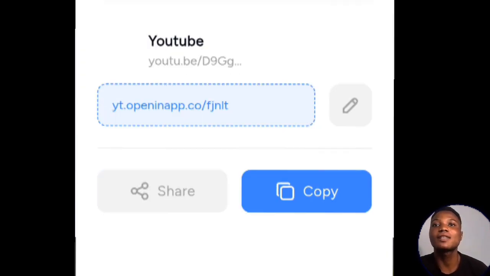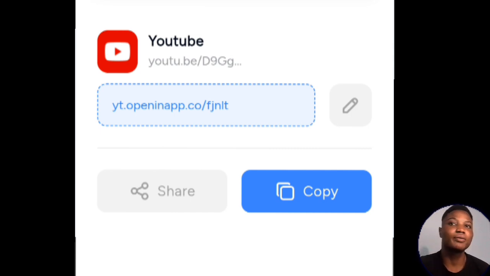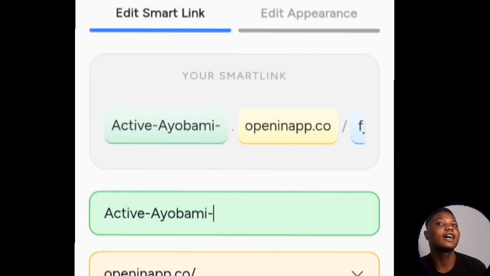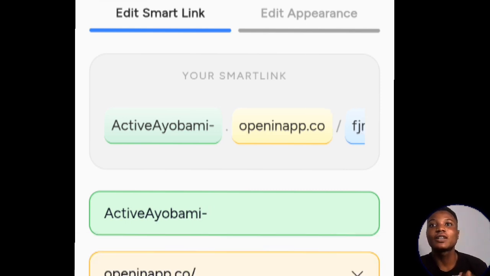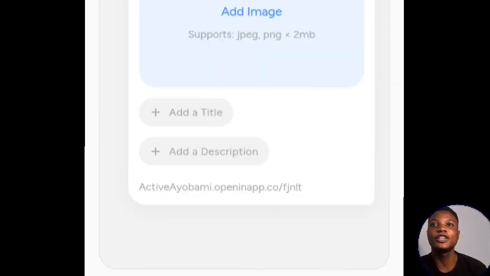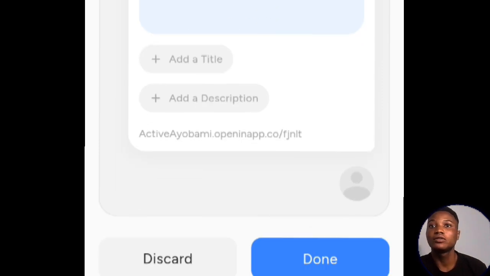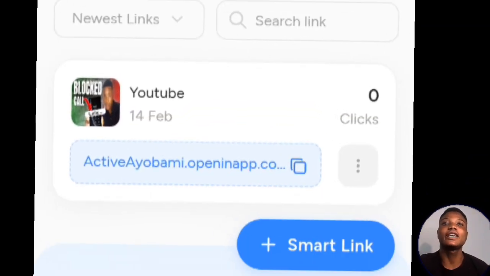Now your smart link is ready. Before copying it, you can edit it. Click here to customize the link. You can add your channel name to make it look clean and branded. Then click on next. This part is optional. Just click done. Now you have your smart link, copy it and use the link anywhere you want.